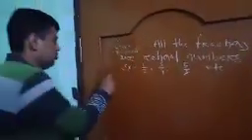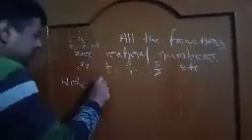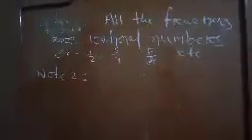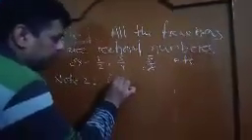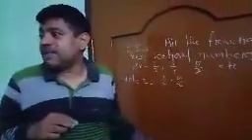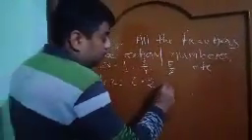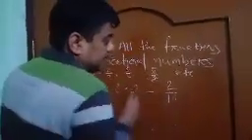As note number 2, suppose I say this is 0.2. What kind of number is it? It is a decimal number. So a decimal number is also a rational number. Why? Because 0.2 is equal to 2 by 10.